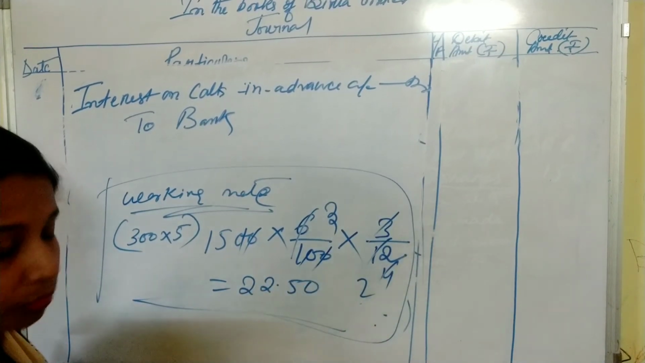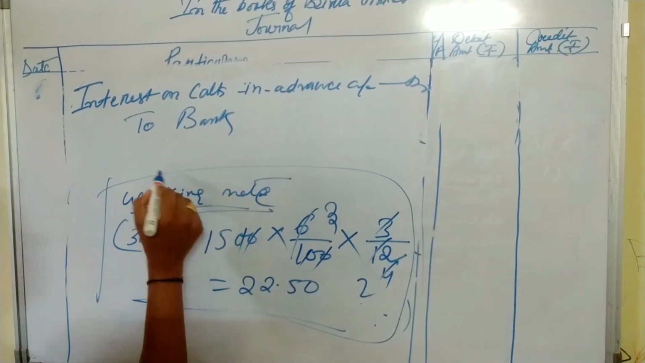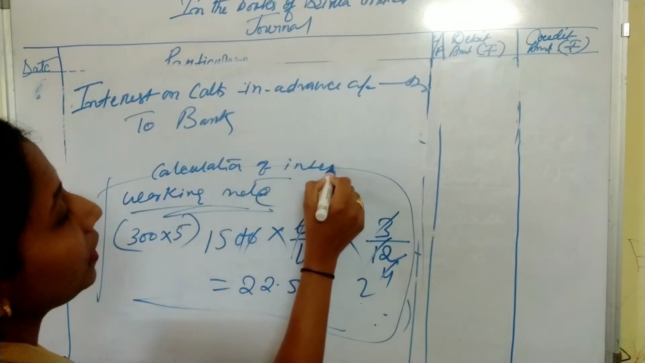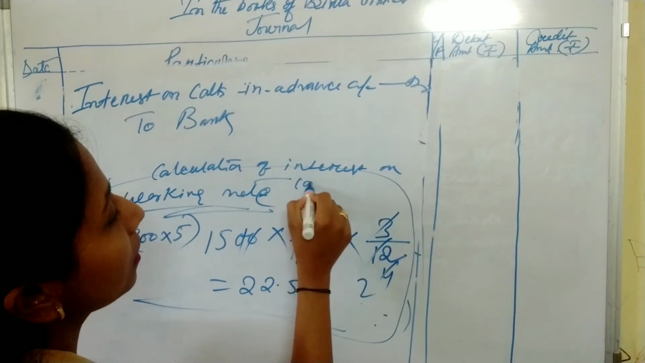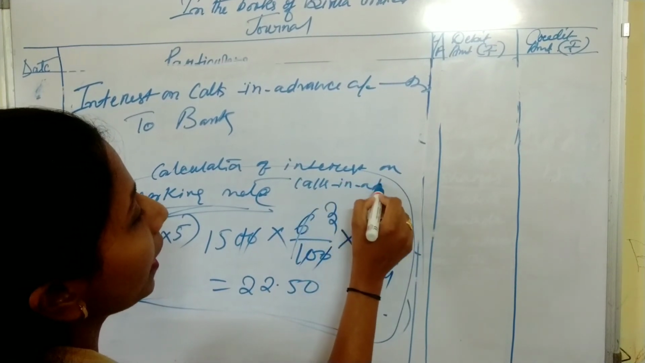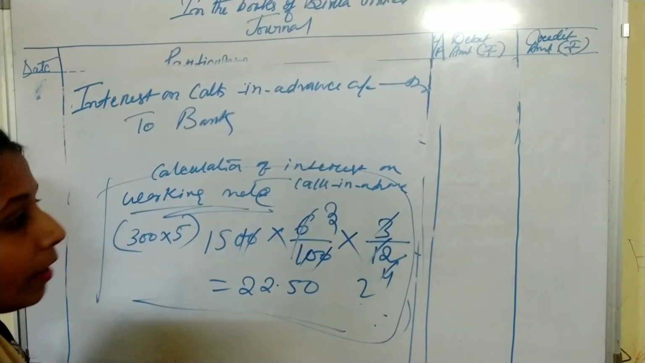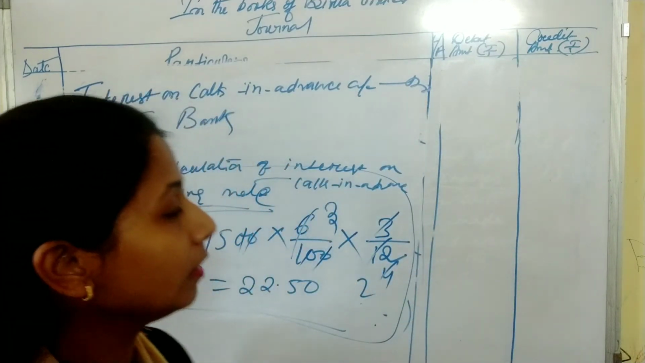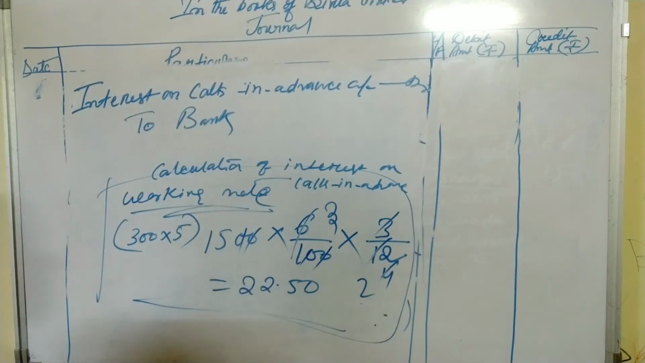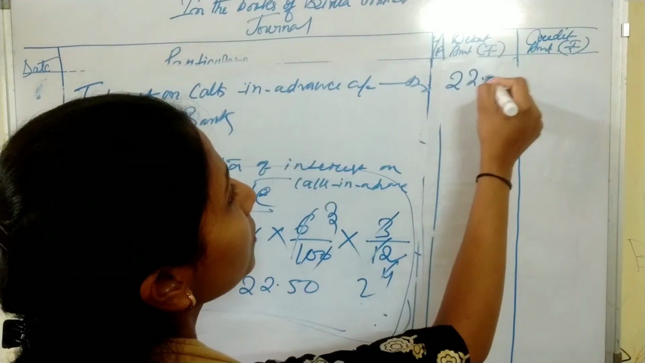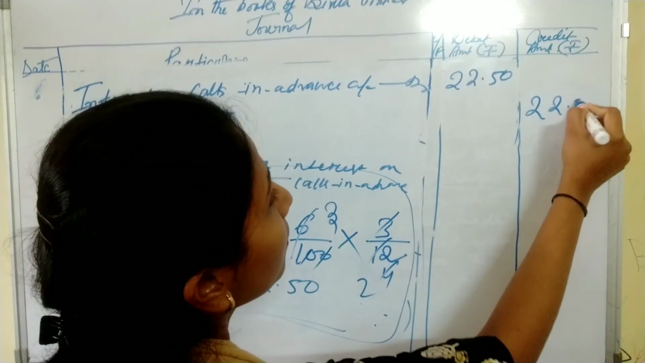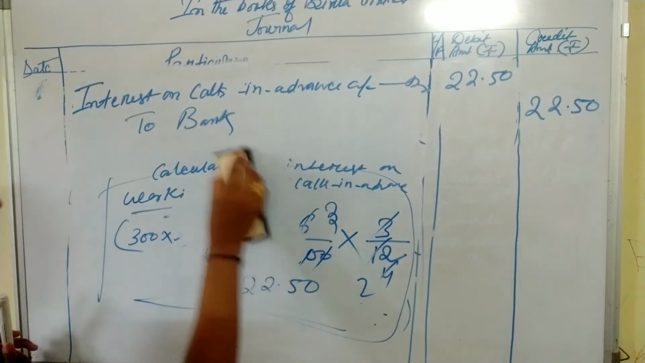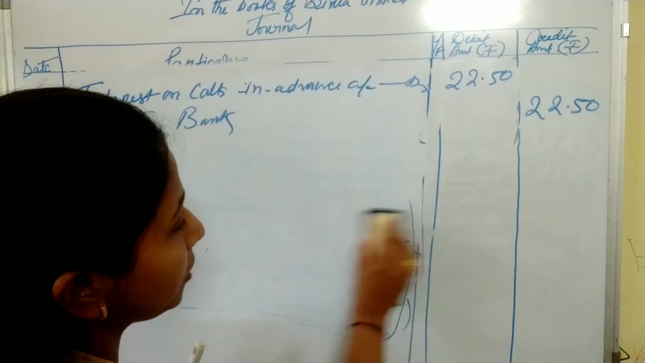So write this one. This is very important. Calculation of interest on calls in advance. Don't write this in the format of your journal. Write it in the rough space or at the back of the copy page. So the interest is 22.50. I am rubbing this one because I will write the narration.